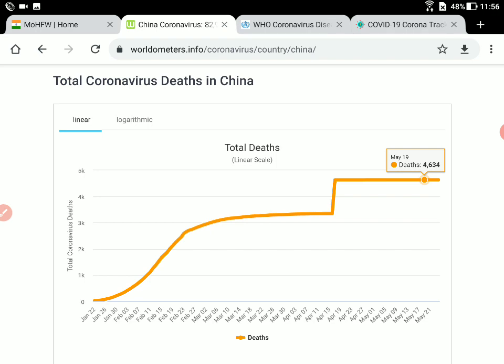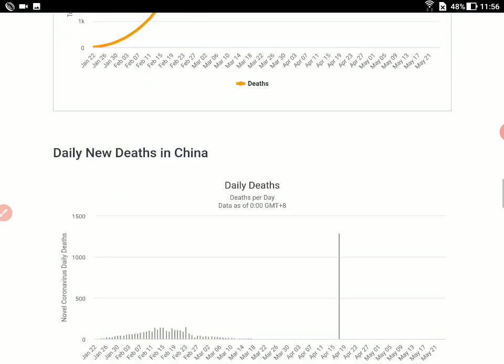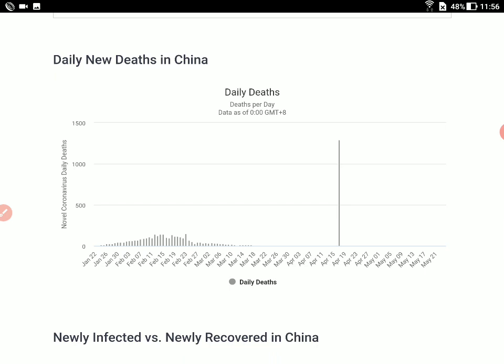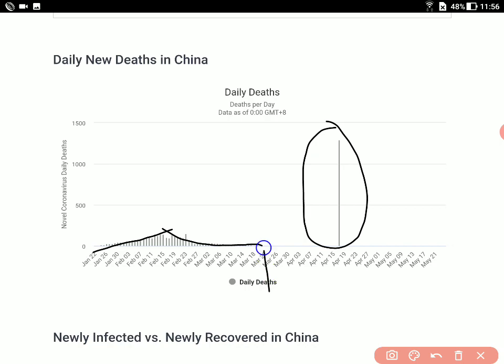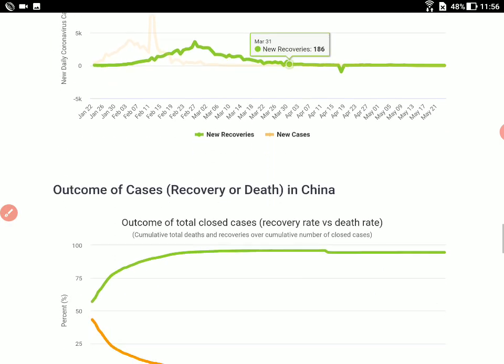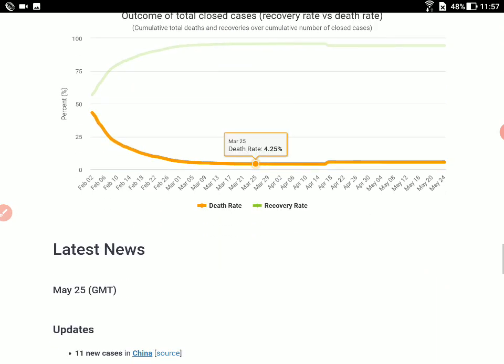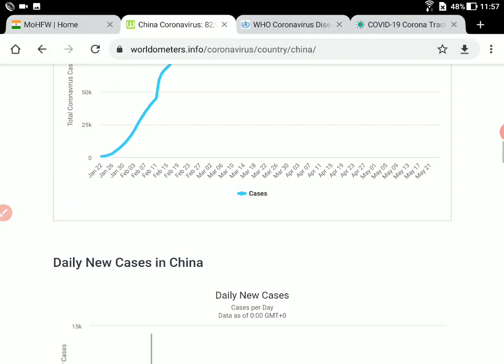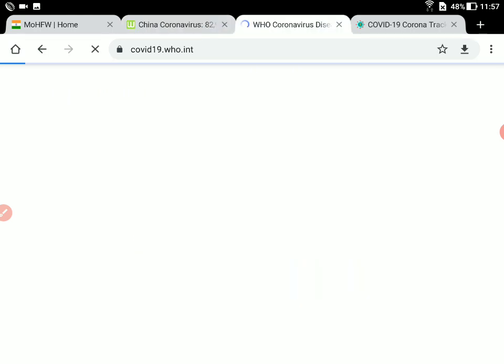So two deaths in a span of around 16-17 days is very much good, because in a way we can say that the mortality rate has definitely reduced. So if you look into this daily death report, this has risen and then it has dropped, but this was only an exception. All of a sudden one day there were some more deaths reported. Okay, so these are some of the information that is being observed from this particular website. But let me not just concentrate on this particular website, let me take you to the WHO's official website.